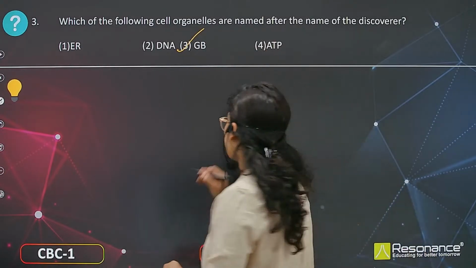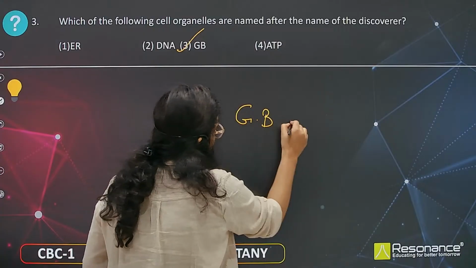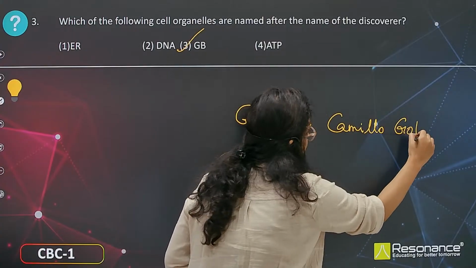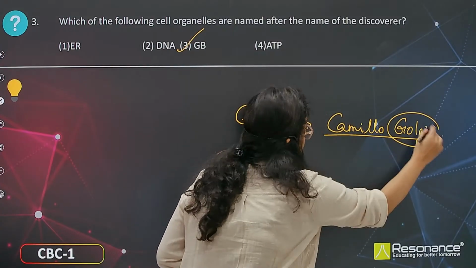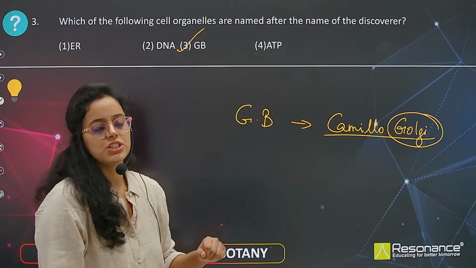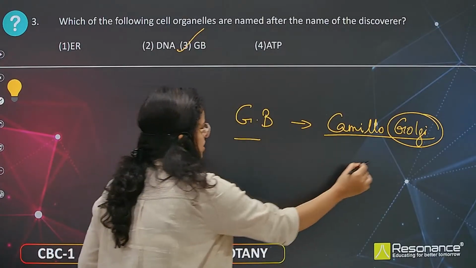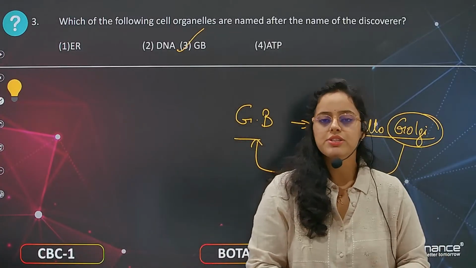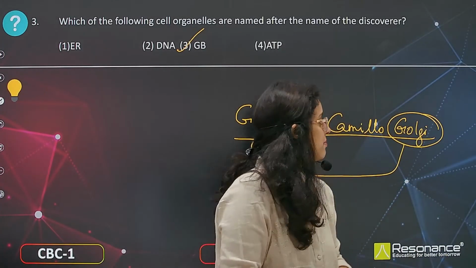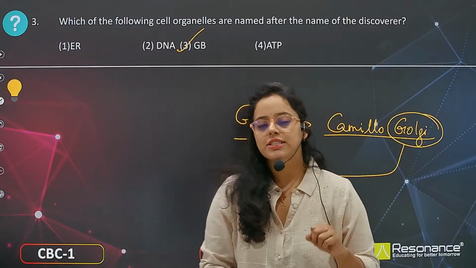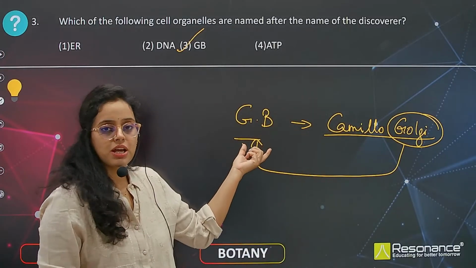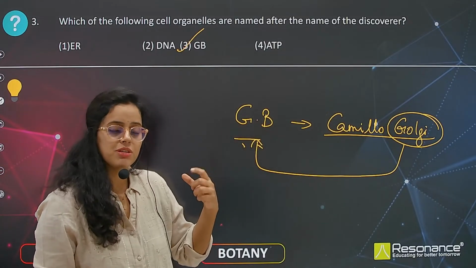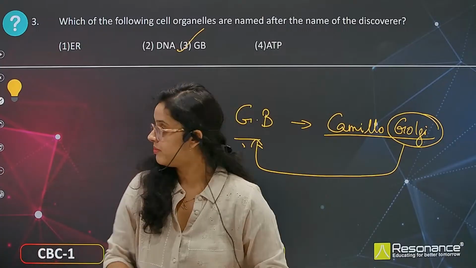Golgi bodies were discovered by Camillo Golgi. That's how it got the name Golgi bodies, or Golgi apparatus as we call it. So who is the discoverer of Golgi bodies? Camillo Golgi. That is the reason he named these organelles, which are closely present to the endoplasmic reticulum, as Golgi bodies.